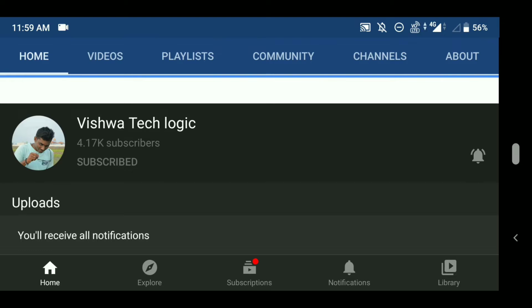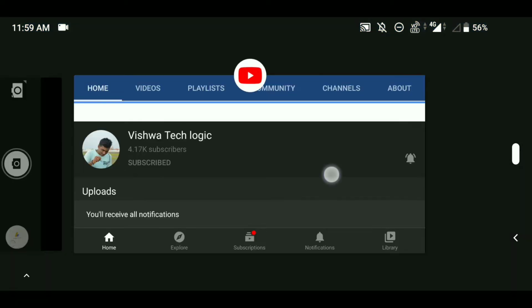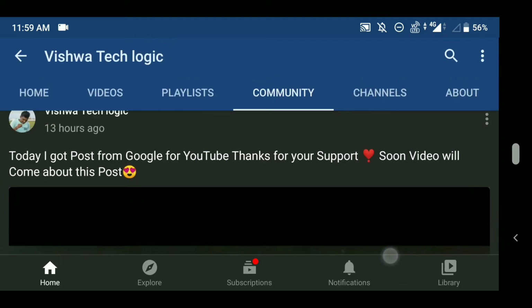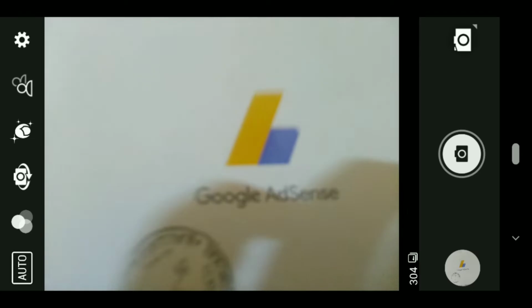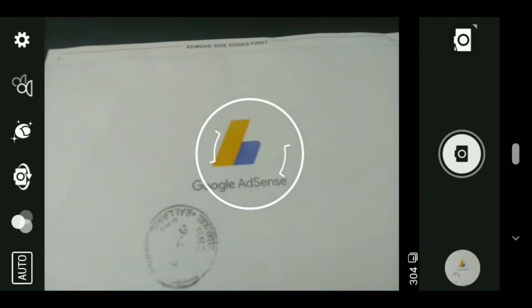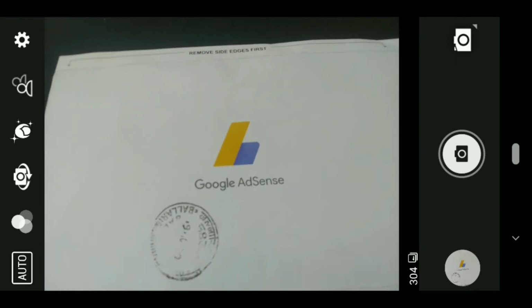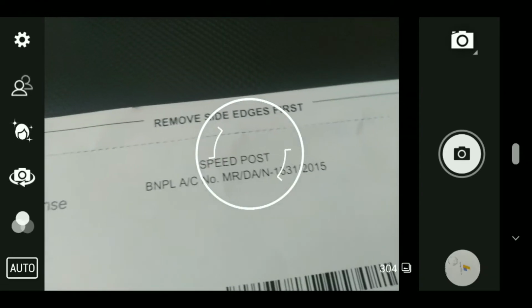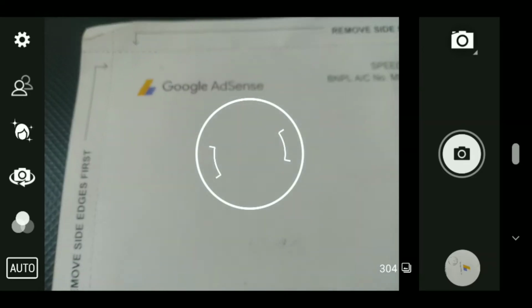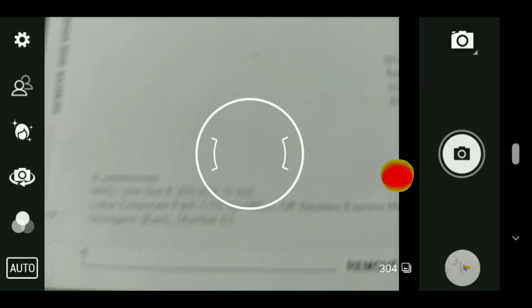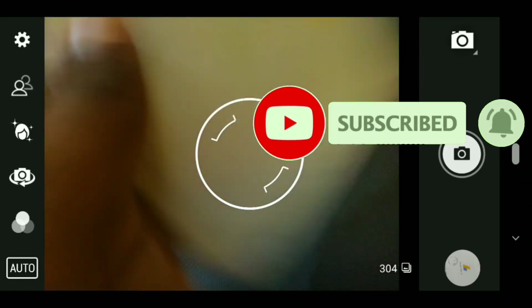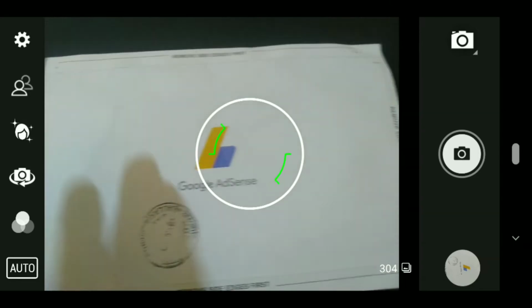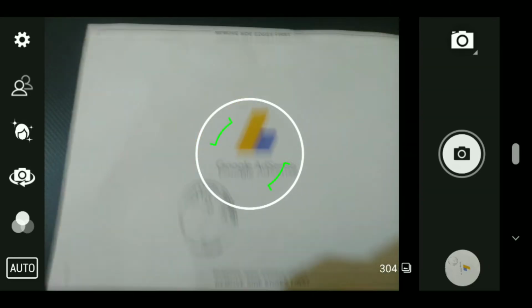Before explaining that, let us see the proof. I already uploaded a video related to this post yesterday, and I will also show the live proof. As you can see here, friends, we got it from AdSense for our YouTube channel. Here we are getting the speed post from Google AdSense. Let us talk about what the use of this is, what we need to do with this, and what we will get inside this post. Let us see.